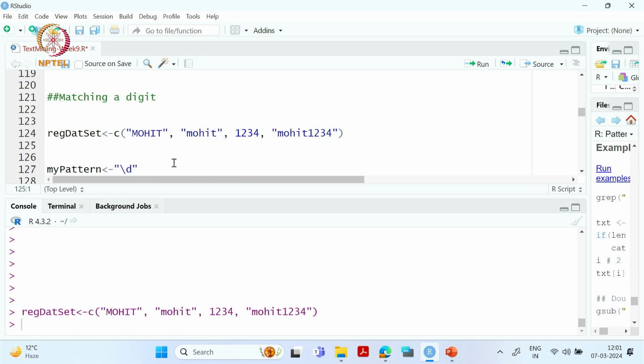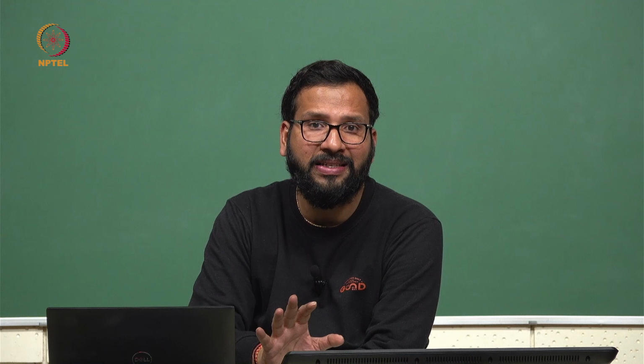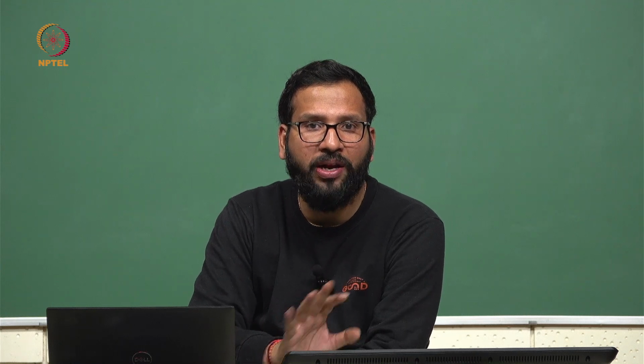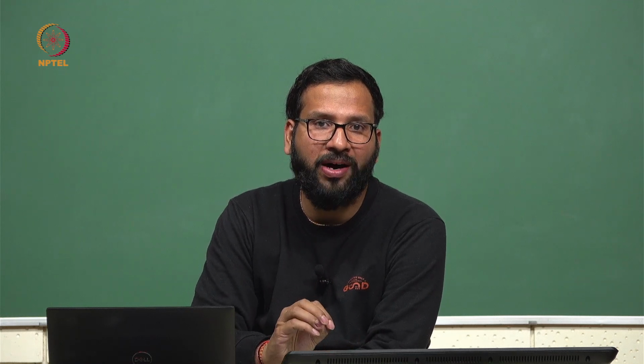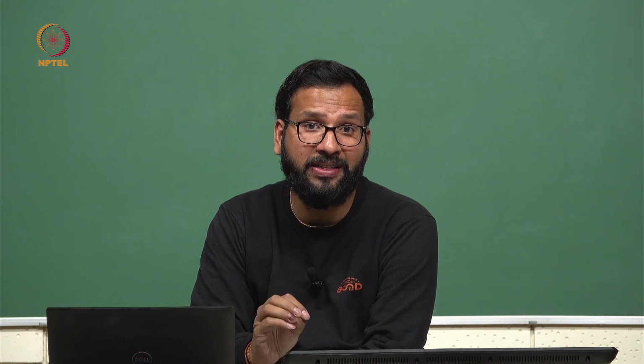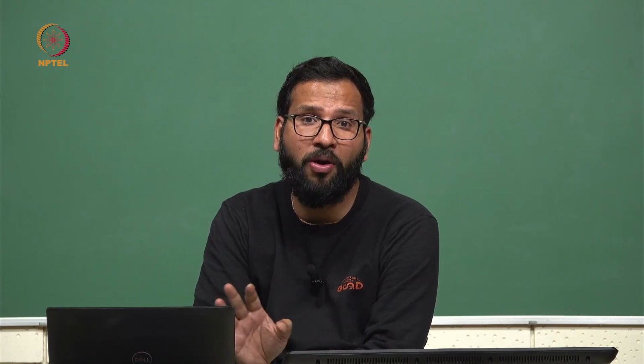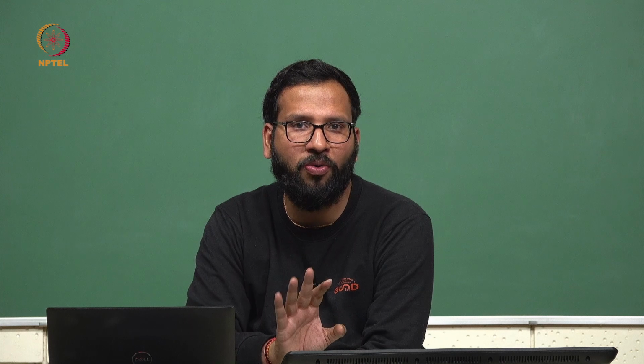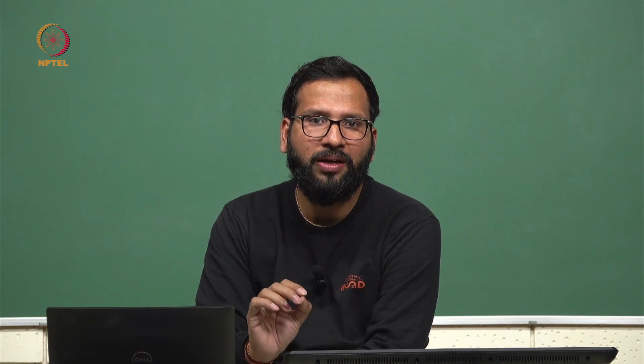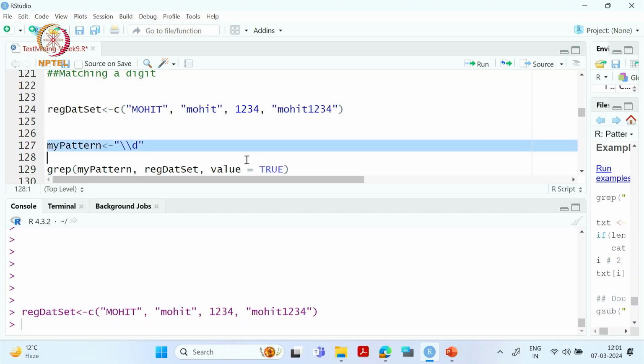So if we have to match any digit or the presence of any numbers in the data set, how will we do that? So we will be using \d. What is \d? I am focused only on extracting the words which have some digits, okay. I am not bothered about any letters or symbols. I am focused only on these particular digits, okay. So for that we have used \d, okay.